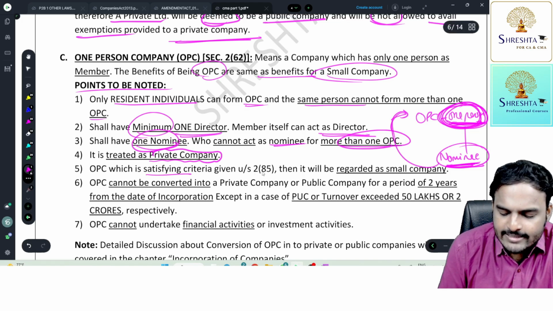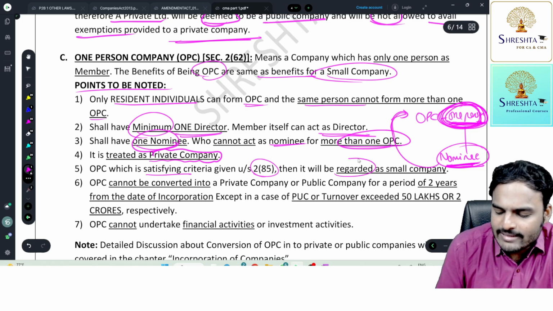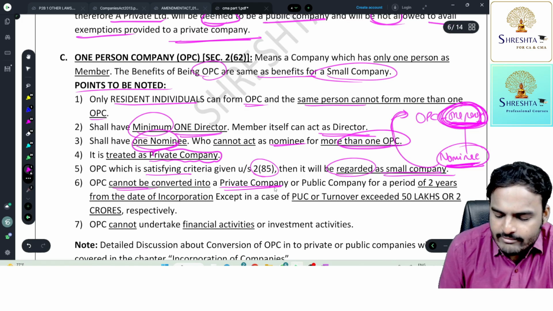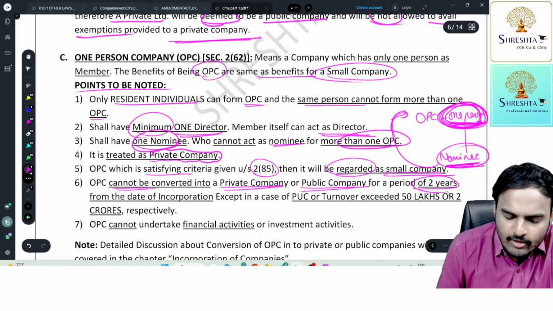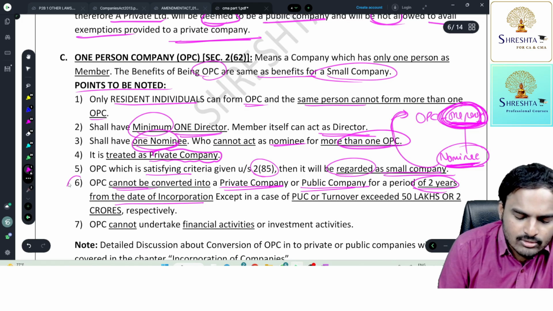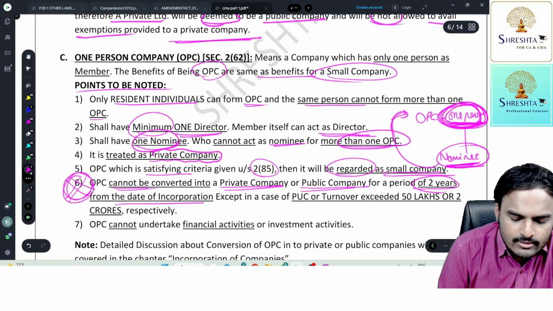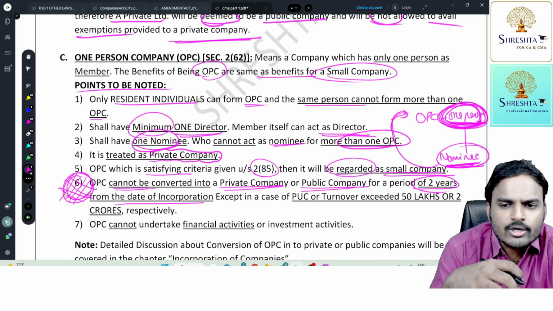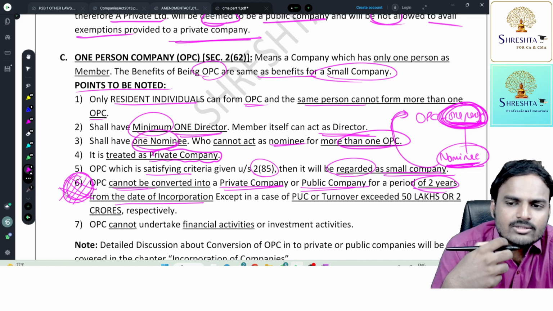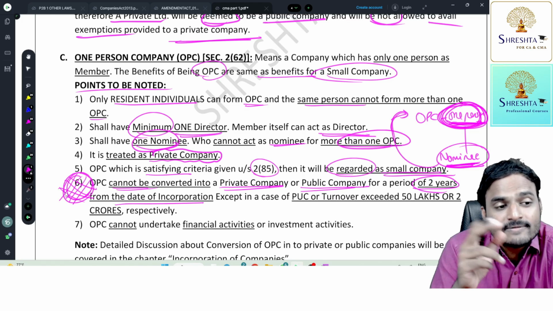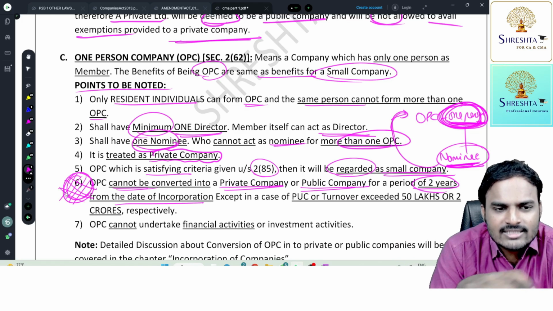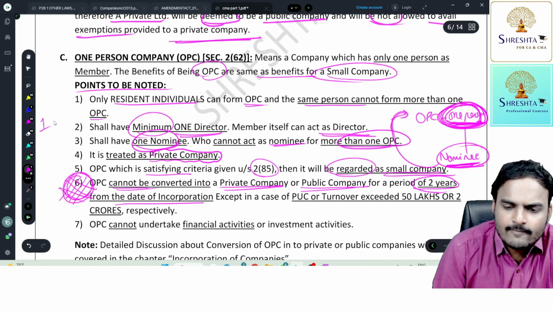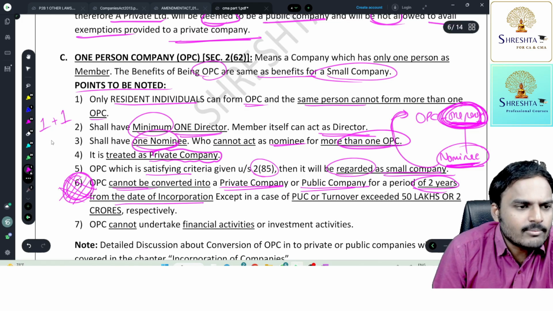An OPC which satisfies the criteria given under section 2 clause 85 will be regarded as a small company. An OPC can't be converted into a private company or public company for a period of 2 years from the date of incorporation. But as per the latest amendments, this condition is no more applicable. So what is the meaning of this point? You can convert an OPC into a private company, or into a public company, without waiting 2 years. Right now, this condition is not there. You can convert an OPC into another company. How, sir? In an OPC there is one member. Add another member, and happily you can form a private company.